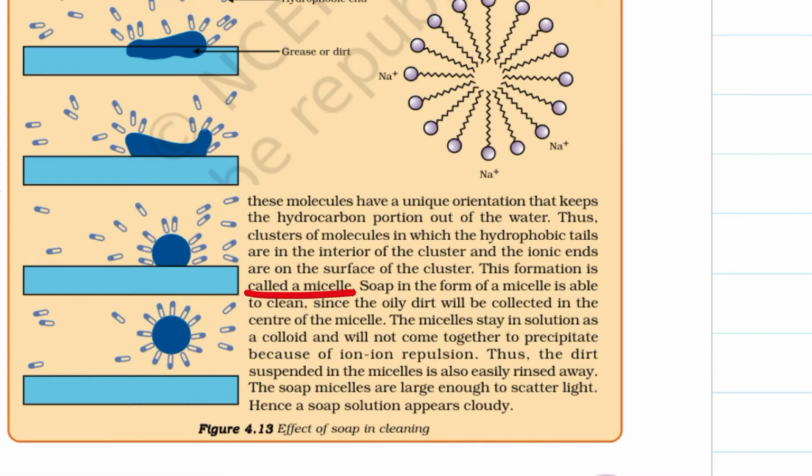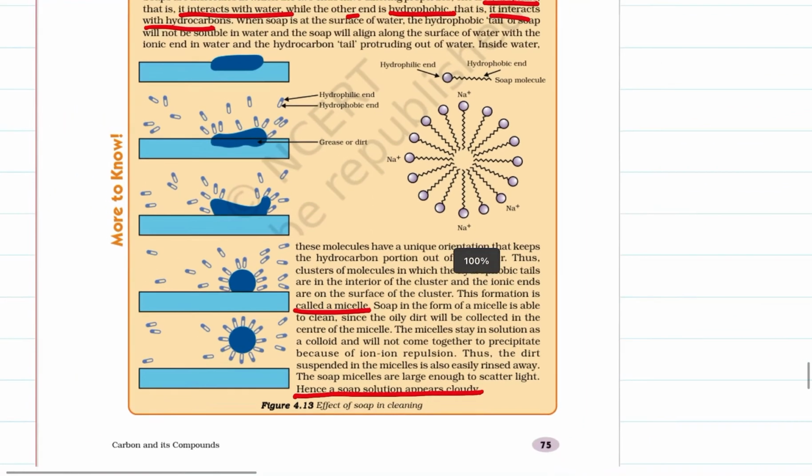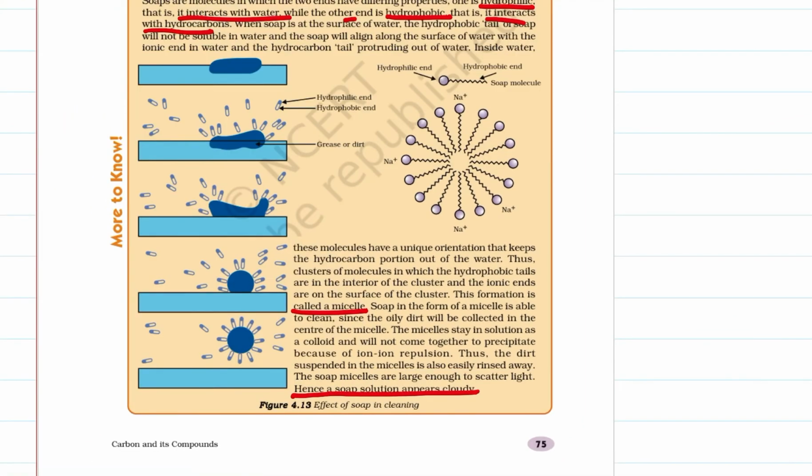Soap is able to clean by the formation of micelles since the oily dirt will be collected in the center of the micelle, and the micelle stays in solution as a colloid and will not come together to precipitate because of ion-ion repulsion. Thus, the dirt suspended in the micelle is also easily rinsed away. The soap micelles are large enough to scatter light and hence soap solution appears cloudy. So this is how the mechanism of soap works.